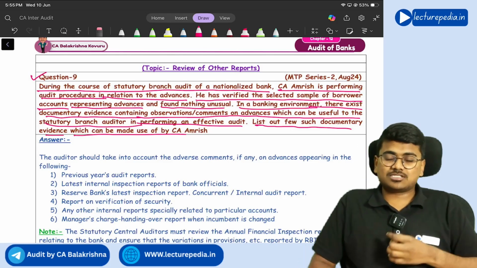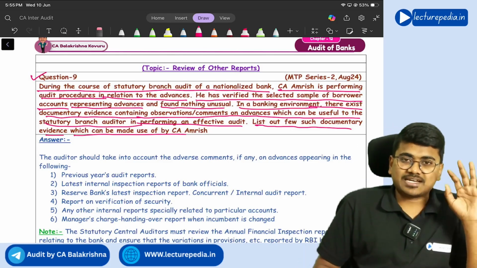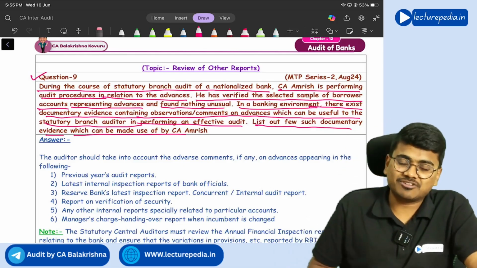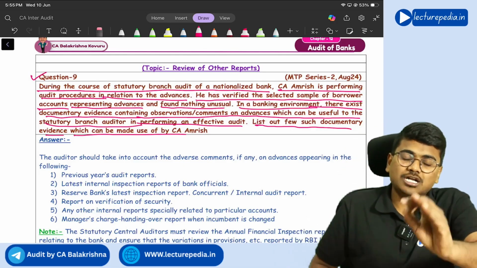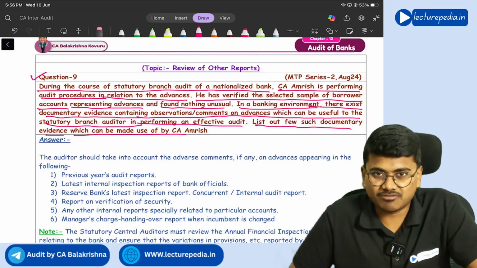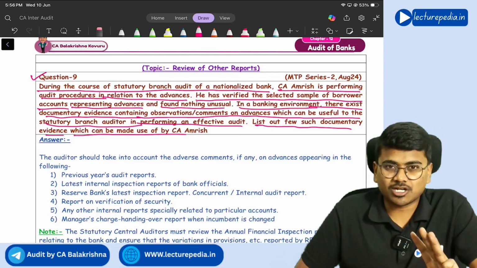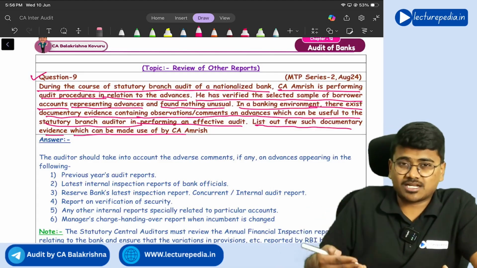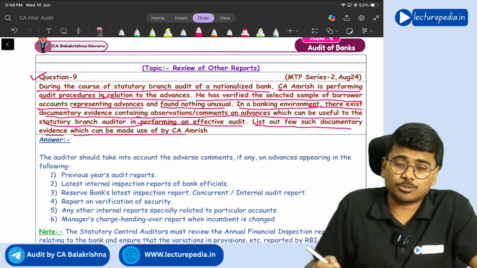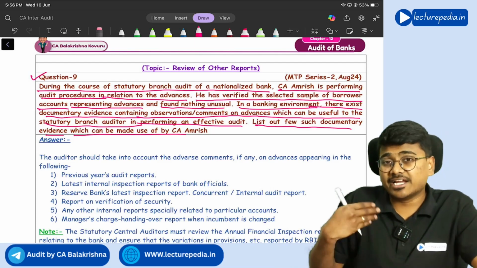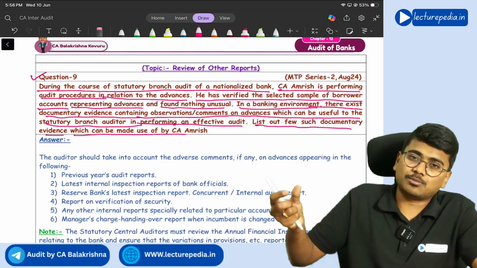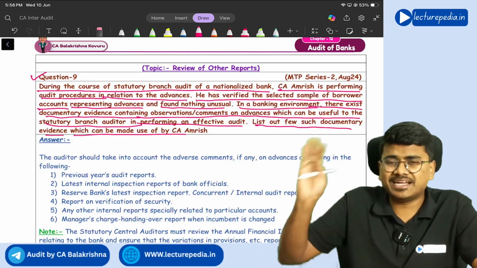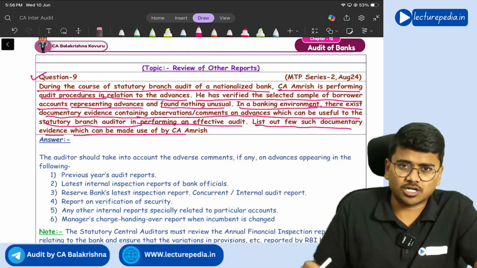So if you see in case of bank, apart from statutory audit report, there will be various other documentary reports that will be available. So they are asking what will be other documentary reports that will be available. First of all, there will be internal audit report, there will be concurrent audit report. So by going through the internal audit report and the concurrent audit report, statutory auditor can get to know whether any adverse remarks about any advances has been identified in the concurrent audit or internal audit.